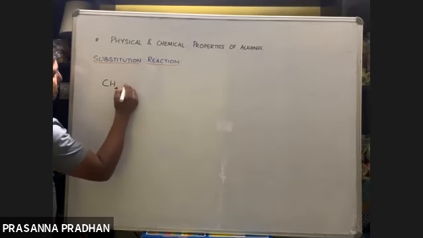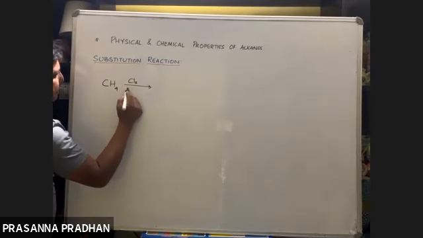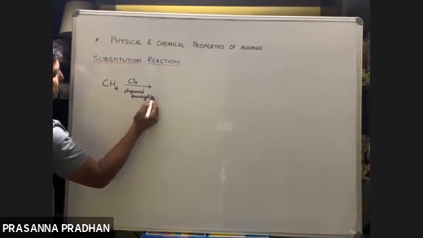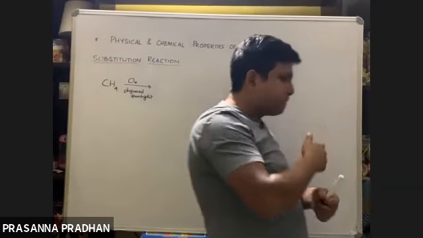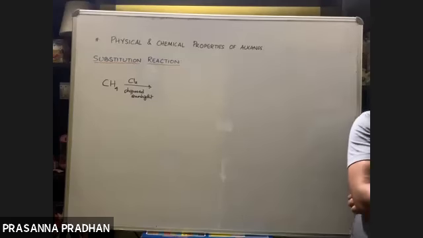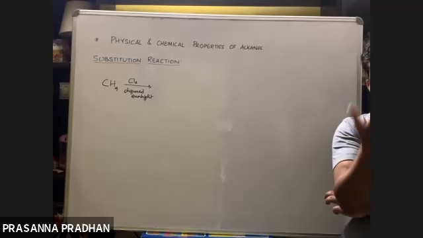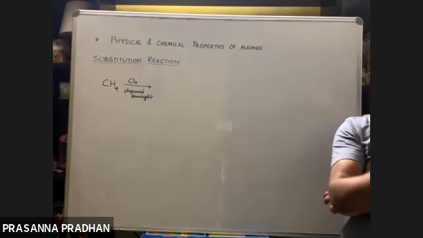When methane is treated with chlorine in the presence of diffused sunlight, not direct but diffused sunlight, this is the condition. It takes place in the presence of sunlight. What are reactions known as which take place in the presence of light? For example, photosynthesis. No, that's a chemical reaction. What is this class of reaction known as, the reaction which occurs in the presence of light?